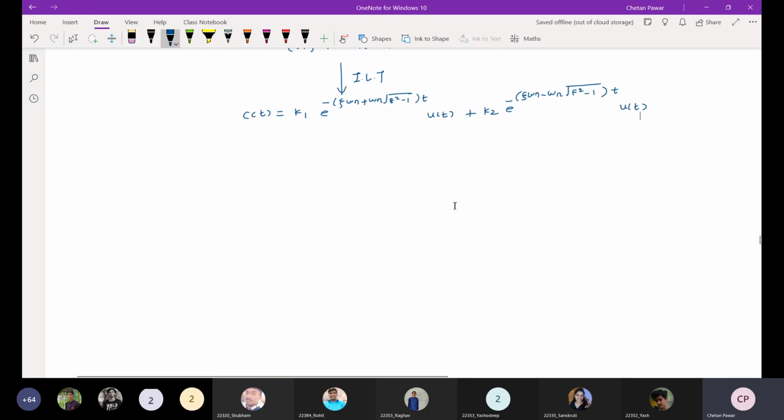But if I draw this, these are the approximated diagrams.